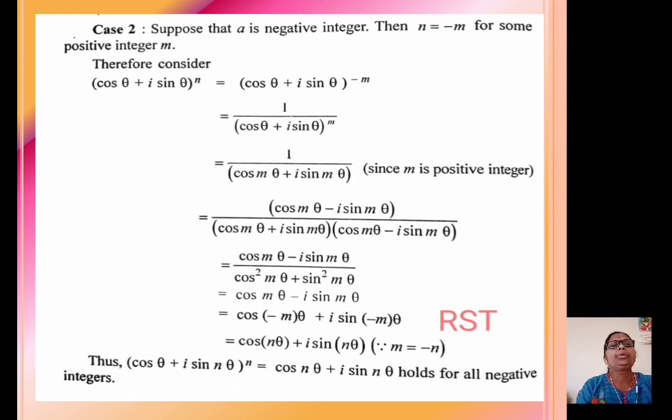But we have put n equal to −m, so that we get cos nθ + i sin nθ, since m equal to −n. Thus, (cos θ + i sin θ)^n equal to cos nθ + i sin nθ holds for negative integers also. That means the statement of the theorem is true for negative integers also. Thus, in this case, for n equal to −m, the theorem is true.